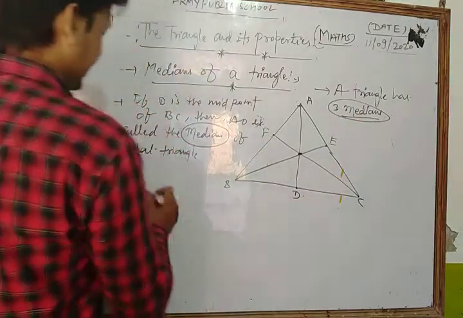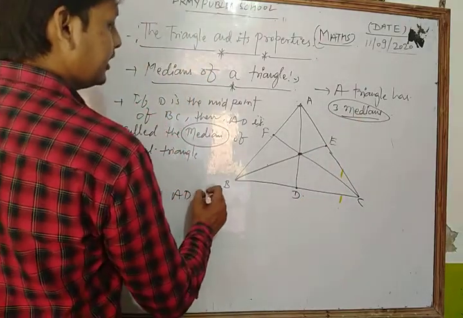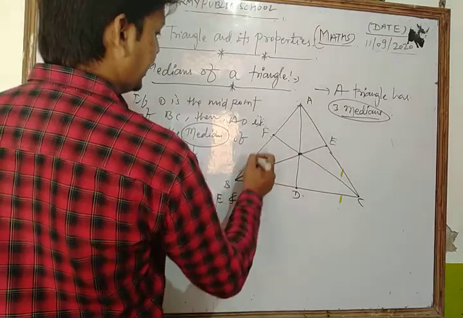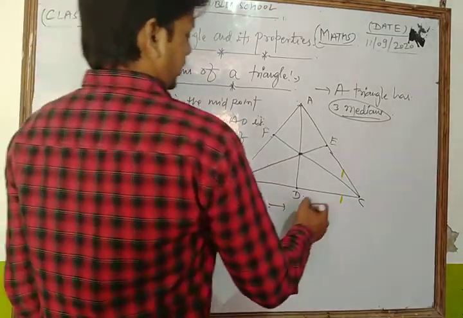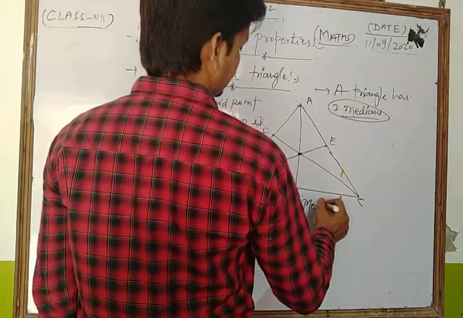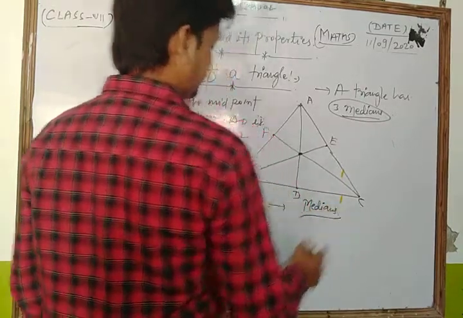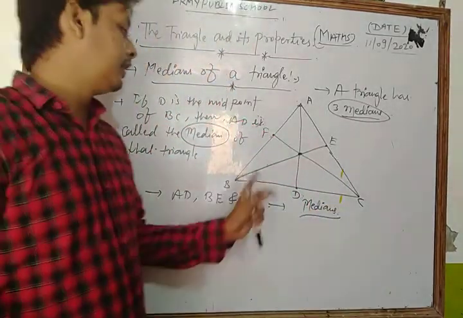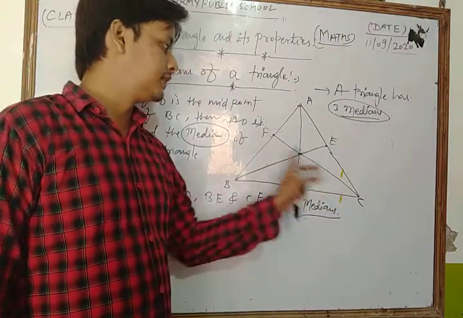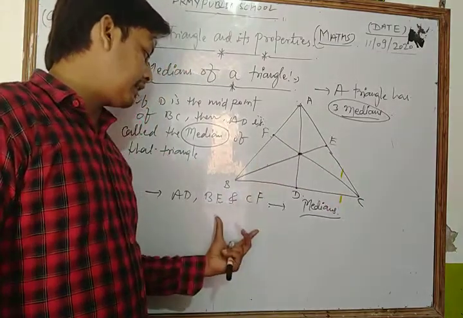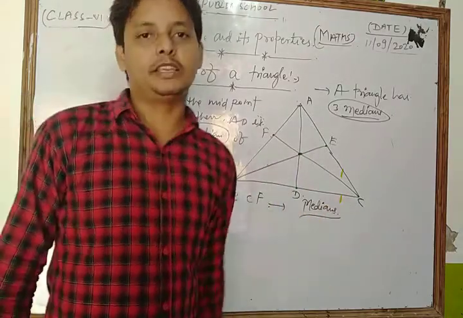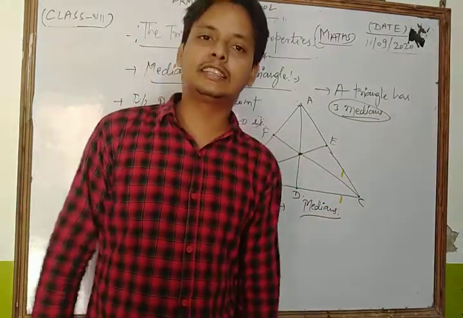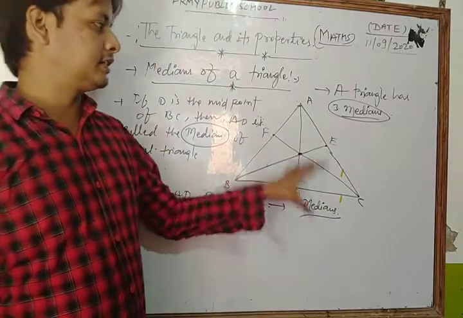In that figure, AD, BE and CF are the medians. So in that triangle, AD, CF and BE are the medians through the vertices A, C and B. In this way, dear student, we can say that a triangle has 3 medians.